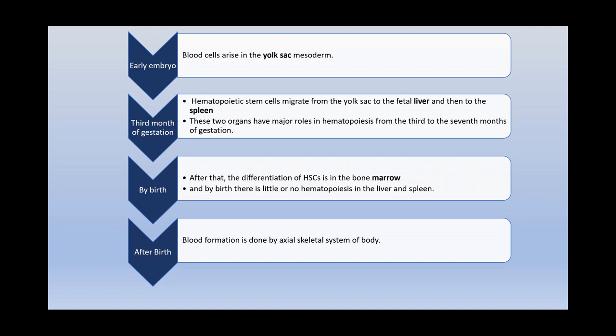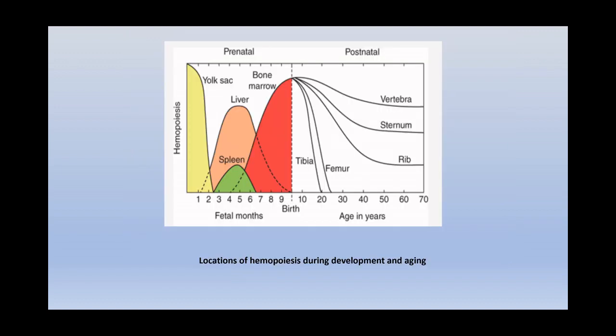Once the baby is born, blood formation is done by the axial skeletal system of the body. I have this graph which shows that before birth it is the yolk sac, then the liver and spleen, and then the bone marrow. And after birth, the hematopoiesis work is done by the axial skeletal system, like the bones of the body.